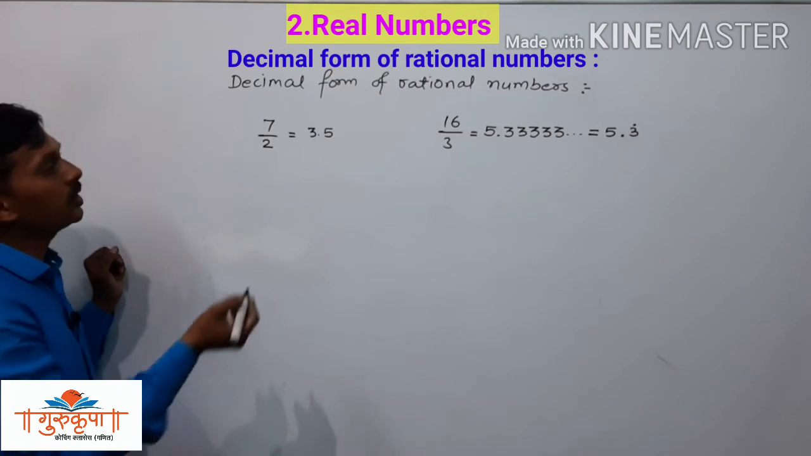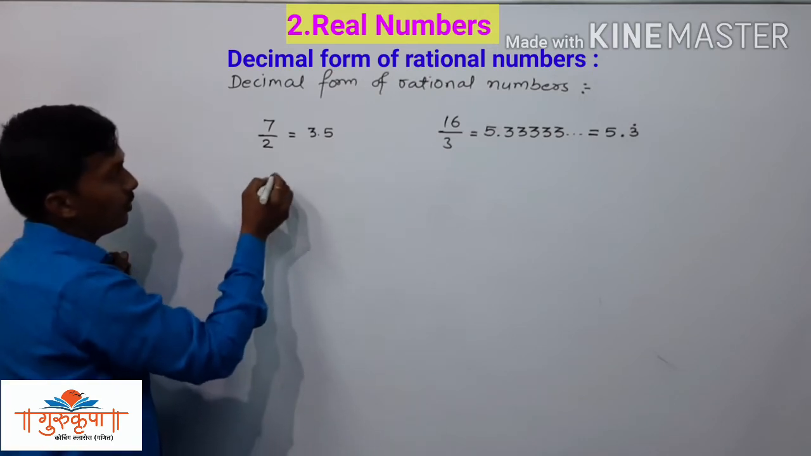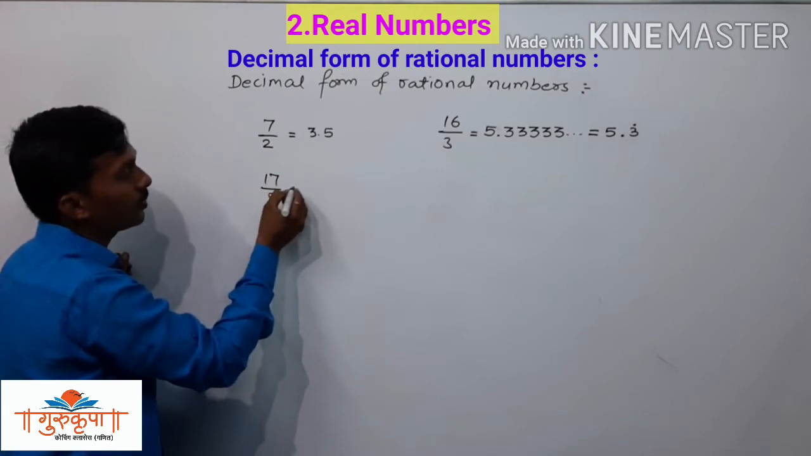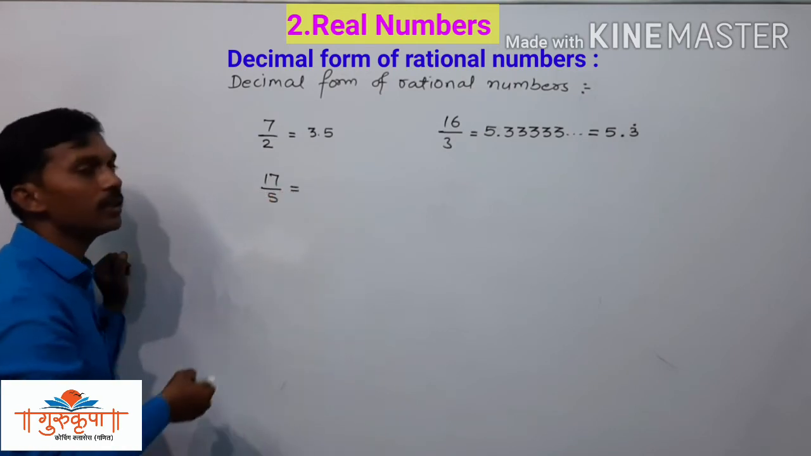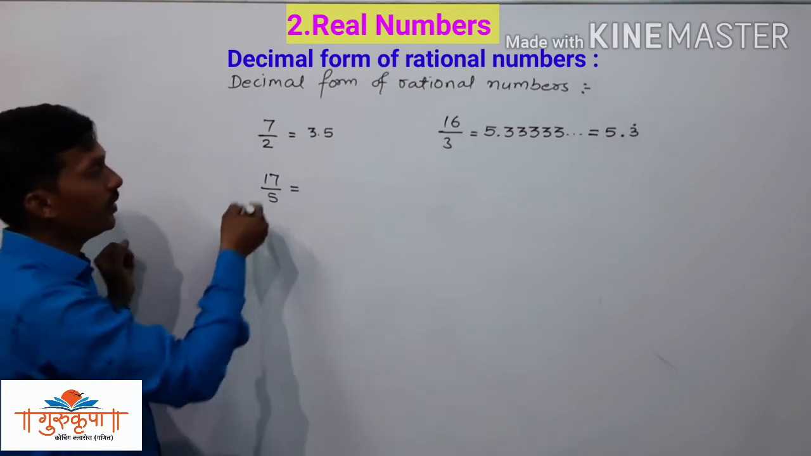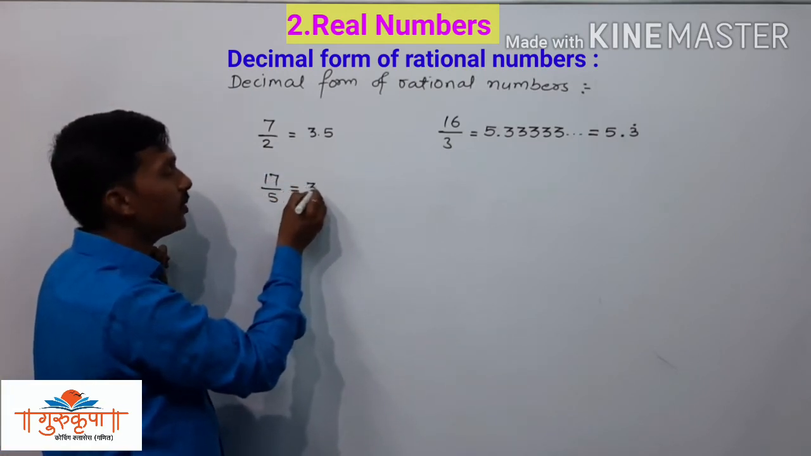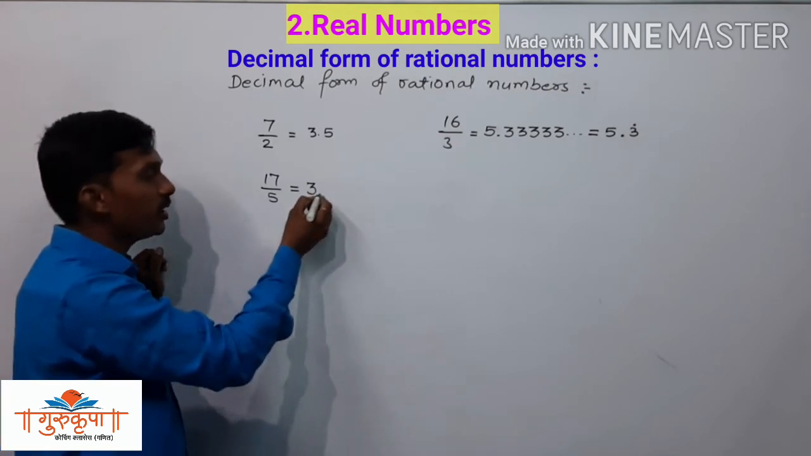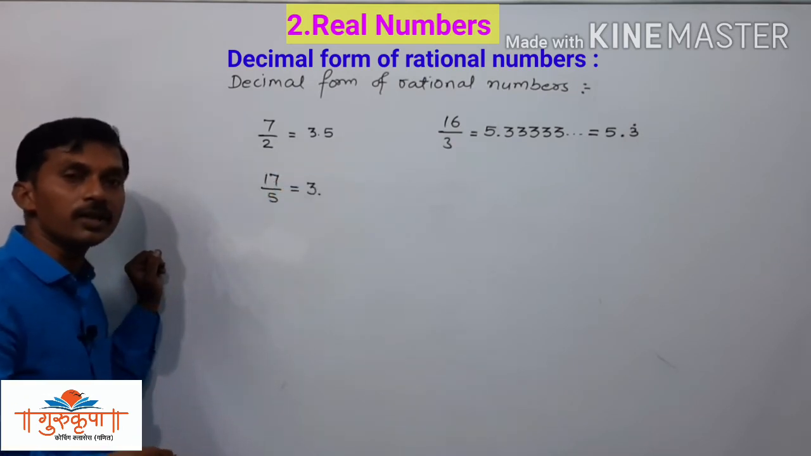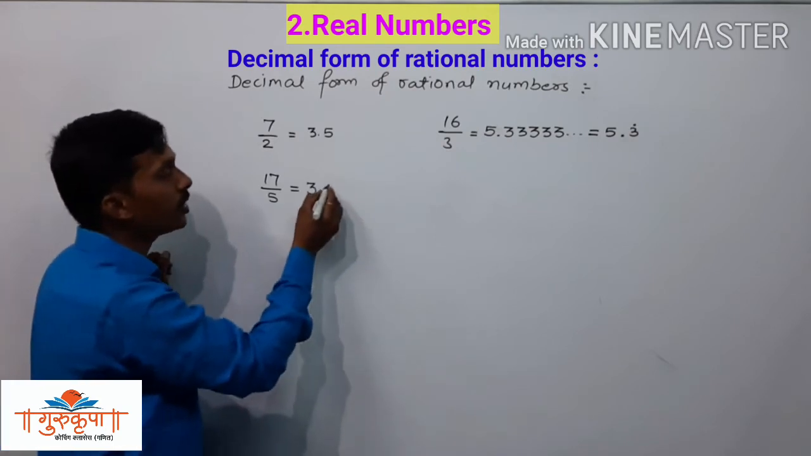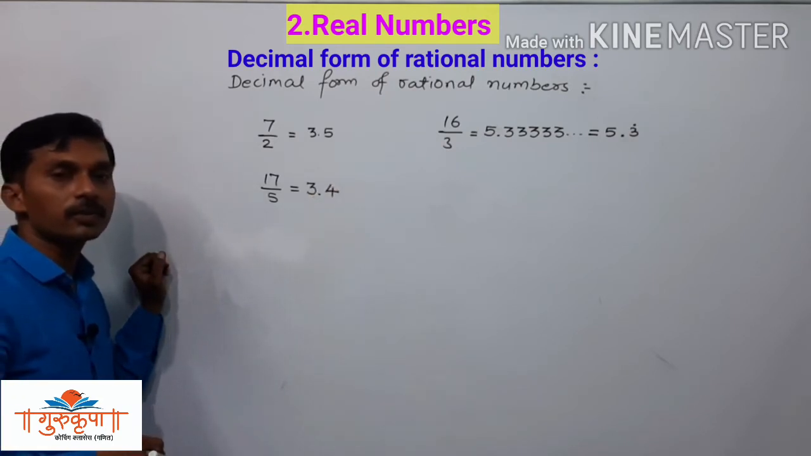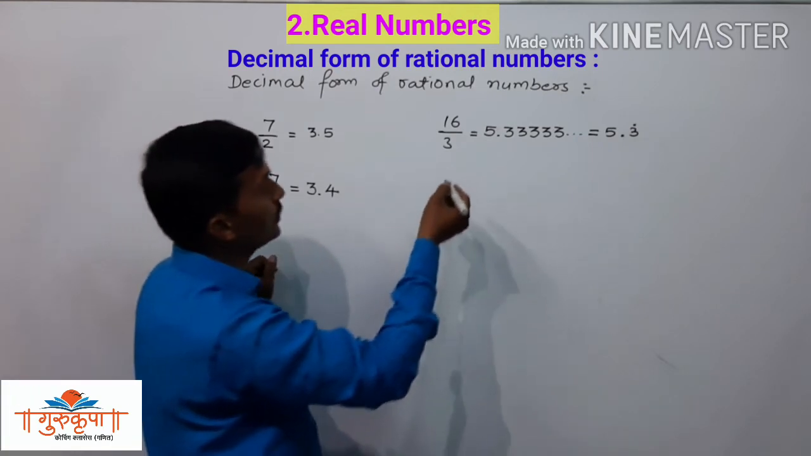Now we will take one more example. We will write 17 divided by 5. Divide 17 by 5. 5 3s are 15, 2 is remaining. We put the decimal sign here and take 0 beside 2, which becomes 20, and 5 4s are 20. So we have 3.4.